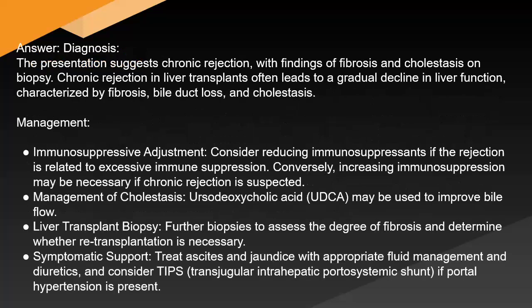Answer: Diagnosis. The presentation suggests chronic rejection, with findings of fibrosis and cholestasis on biopsy. Chronic rejection in liver transplant often leads to a gradual decline in liver function characterized by fibrosis, bile duct loss, and cholestasis. Management: immunosuppressive adjustment. Consider reducing immunosuppressants if the problem is related to excessive immune suppression. Conversely, increasing immunosuppression may be necessary if chronic rejection is suspected.